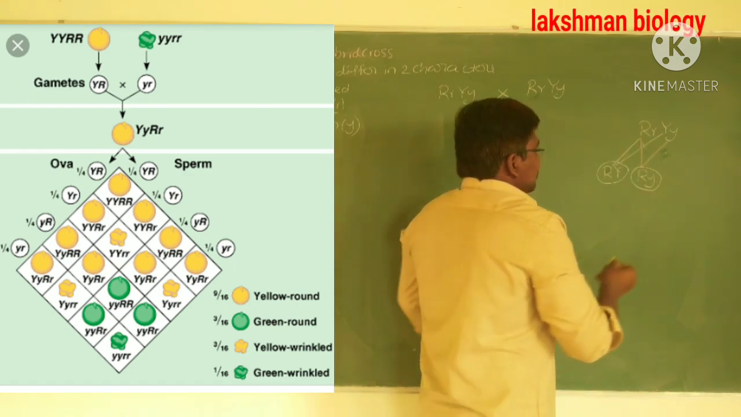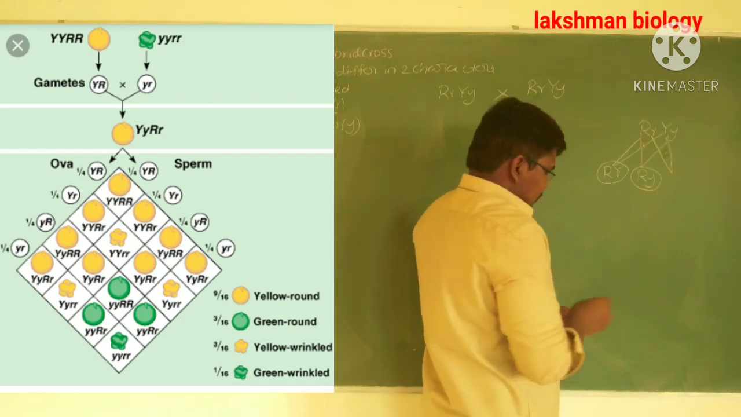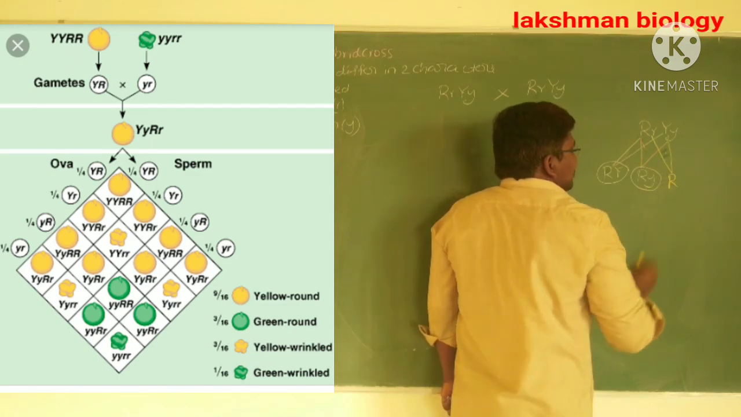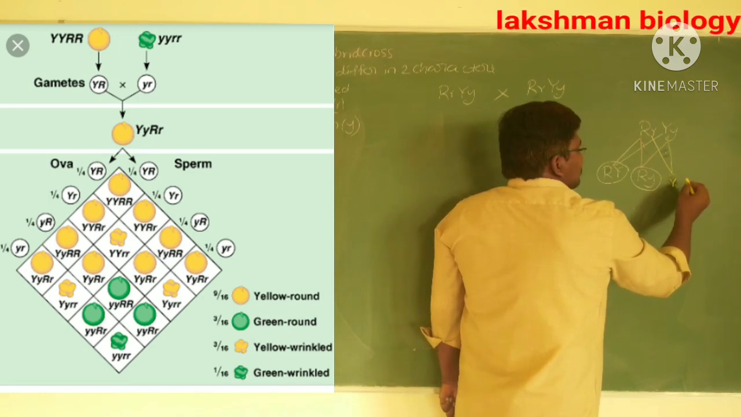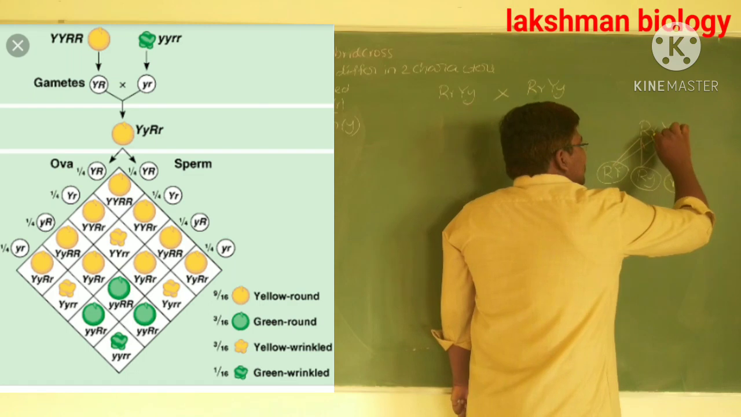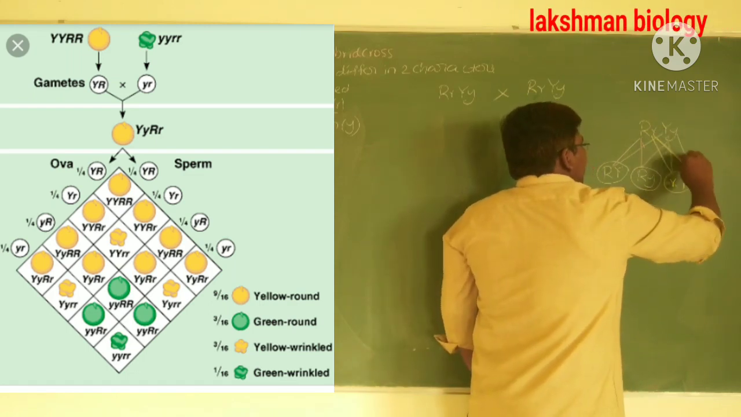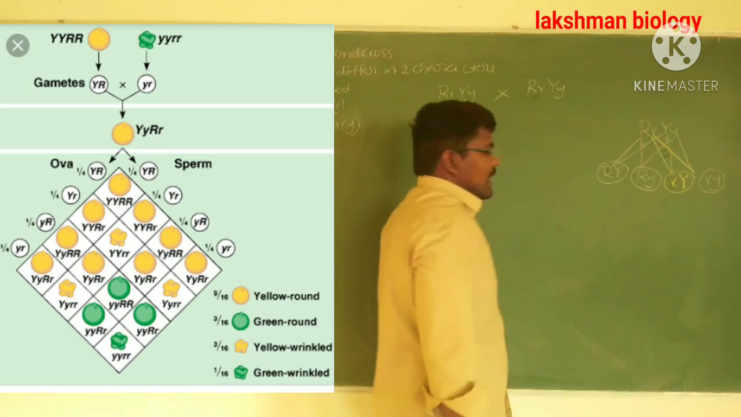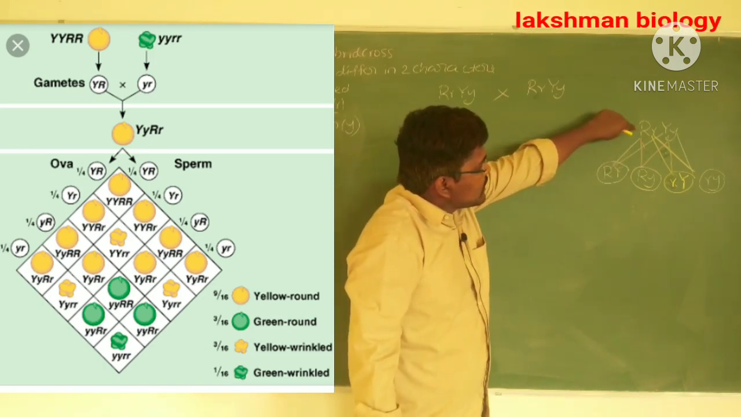Next, small r may combine with capital Y. Then the gamete is small r, capital Y. Next, small r may combine with small y, meaning both are recessive alleles. These are the 4 different types of gametes which are formed by the heterozygous F1 generation plants.